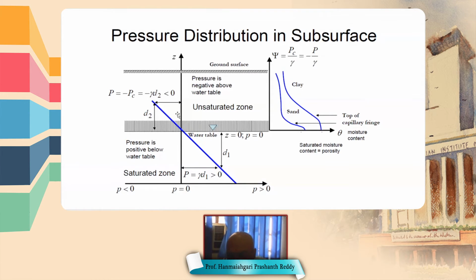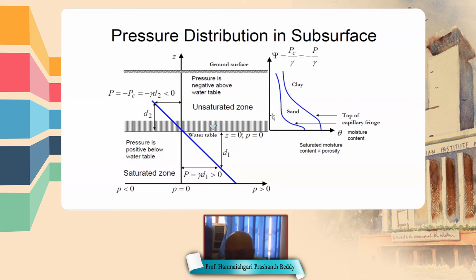These are what you can call vacuum pressure, because at the water table there is atmospheric pressure and the pressures above the water table are less than atmospheric pressure, so we can call them vacuum pressure. Since they are negative, they are also called suction pressure, or tension. So at point 2, pressure is equal to minus gamma d2.